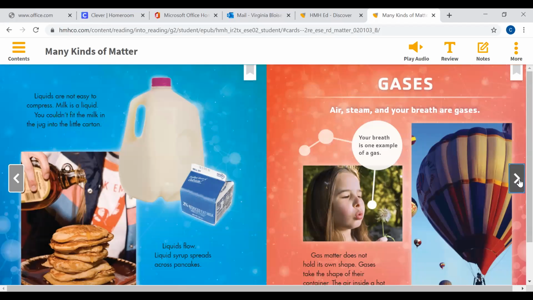Gases. Air, steam, and your breath are gases. Your breath is an example of a gas. That's that word again, example. It's an example of a gas.